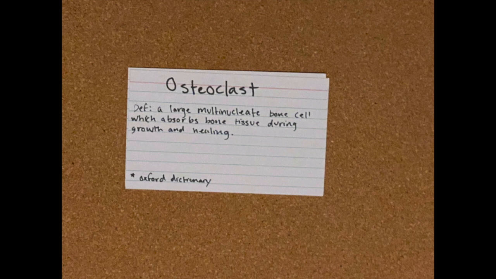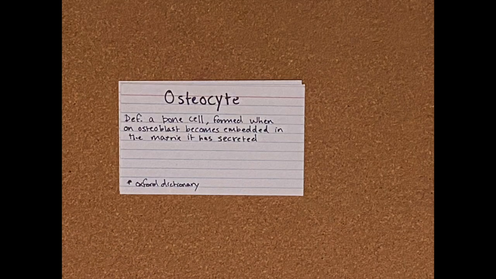Osteoclasts are known as a large multinucleate bone cell which absorbs bone tissue during growth and healing. This process is called regenerating, and over time your body will regenerate its bones and tissue at least 7 to 10 times. Osteocytes are bone cells formed when an osteoblast becomes embedded in the matrix it has secreted. This means that when mature osteoblasts form enough bone, they can actually trap themselves within that matrix that they have made. They still continue to be productive, however, they are not as productive as when they were osteoblasts.